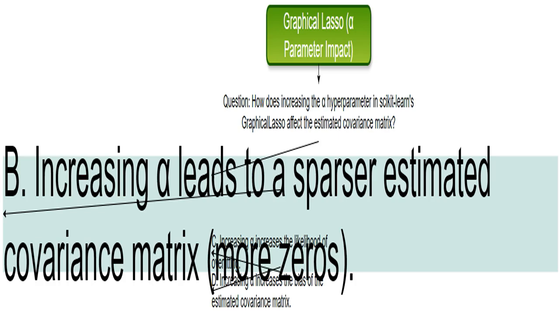This statement suggests that as alpha increases, the resulting covariance matrix becomes sparser, containing more zeros. This is a key aspect of L1 regularization, implying that increasing alpha will shrink more elements of the precision matrix to zero. This will reduce the number of non-zero elements in the inverse, the covariance matrix. We need to consider whether this directly relates to the L1 regularization process.